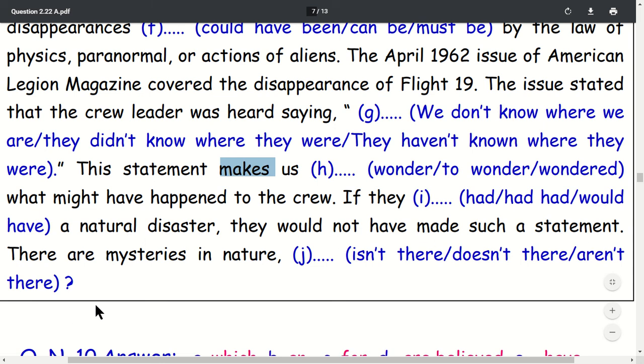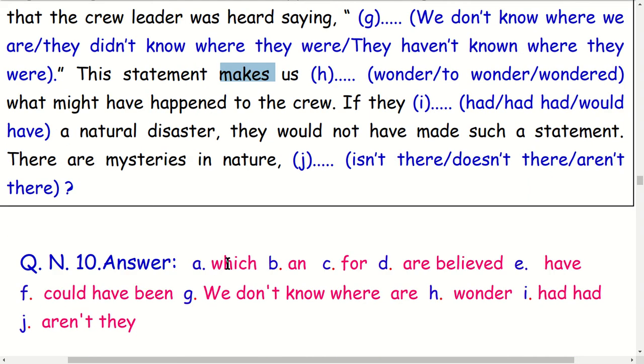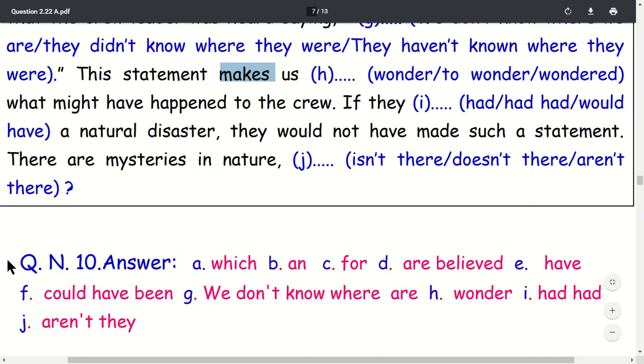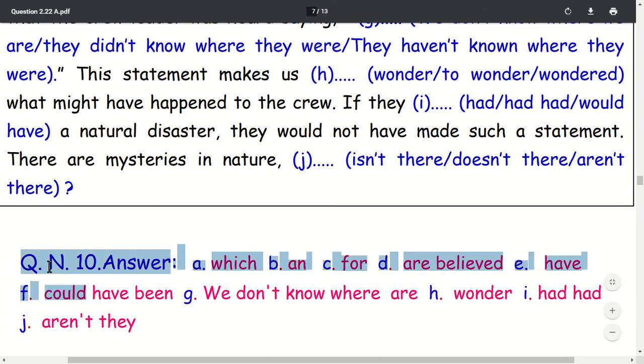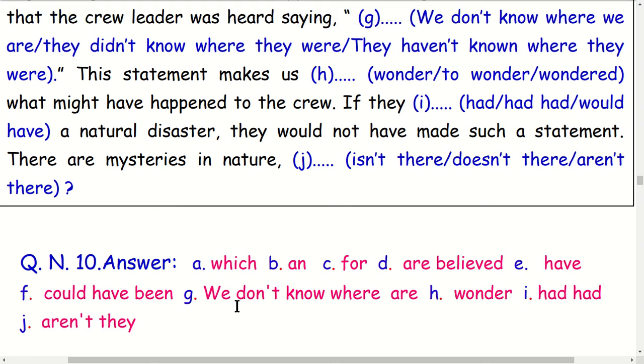There are mysteries in nature, aren't there? Okay, let's answer the question here. While writing the answer, just only question number 10. Answer A, B, C, D. There are 10 blanks here. One blank carries 0.5 mark.